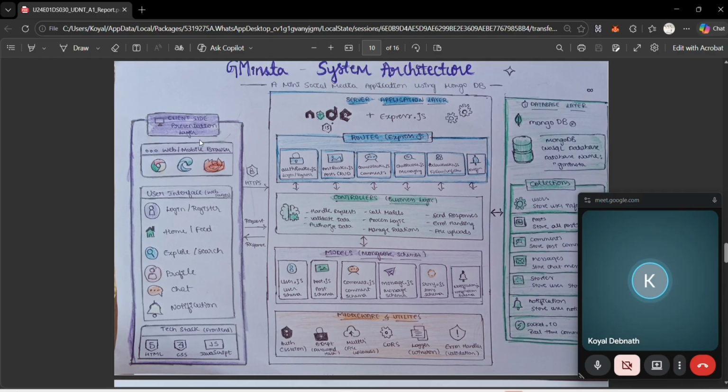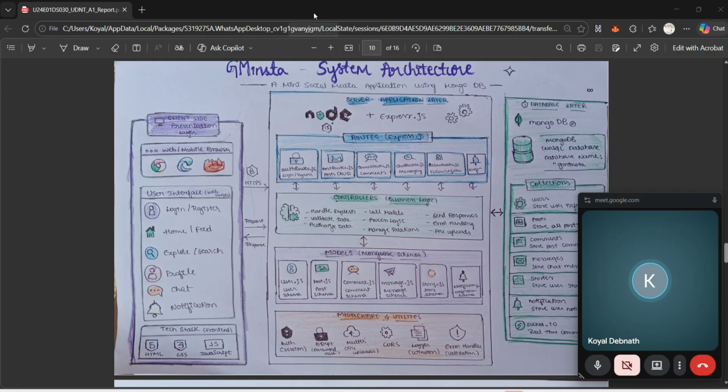One is the presentation layer, second one is the application layer, and third one is the database layer. So here, this architecture is divided into different layers to organize the application properly and make it scalable and easy to maintain. So coming to the client side, it is the presentation layer, which is on the left side.